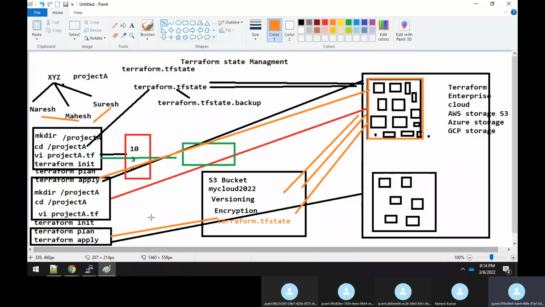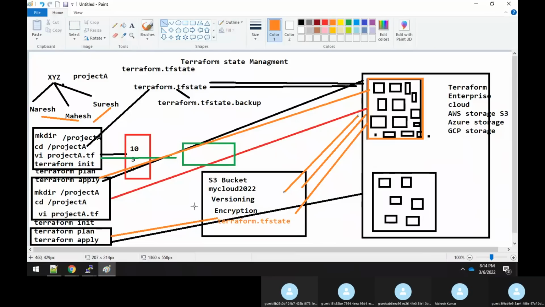When you are implementing a project, you first have to create a bucket, and you need to enable versioning and encryption. In the Terraform configuration, you need to tell it that the state information should not be saved locally. Instead, it should be saved into the S3 bucket itself, so that you maintain versioning as well as encryption. That's all, sir.